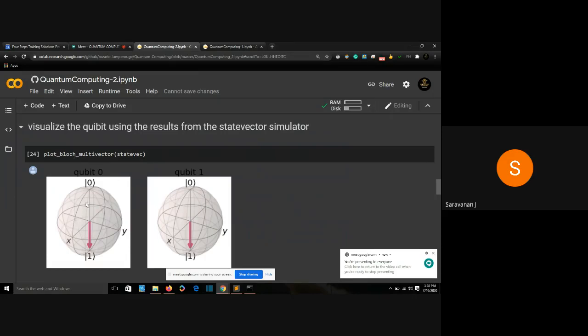What does an X gate do? If it is in 0, it will make it go to 1. If it is 1, it will make it go to 0. That is the function of an X gate. It was basically in 0, and now it goes to 1.